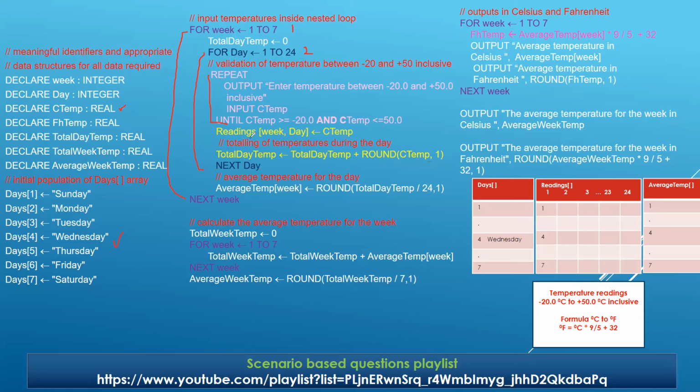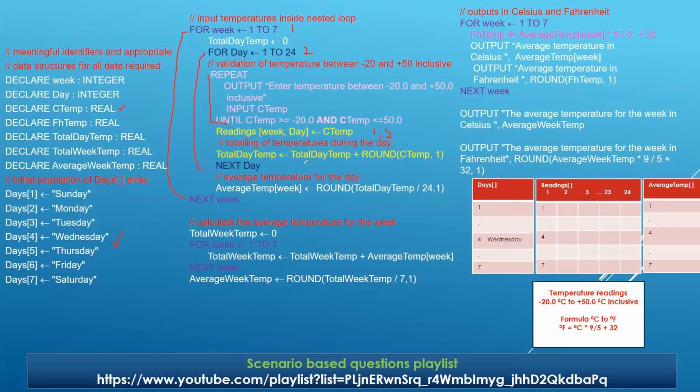Yes, it moves here. Now in the readings array, week, day, meaning 1, 2, will now hold the new temperature reading, maybe 22. So now the second value will be stored in my second location. Where will it be stored? It will be stored in 1, 2. Fine. First row, second column, or you can say first day of the week and second reading. And then again, it will be added to the total day temp in the same manner as we have learned.